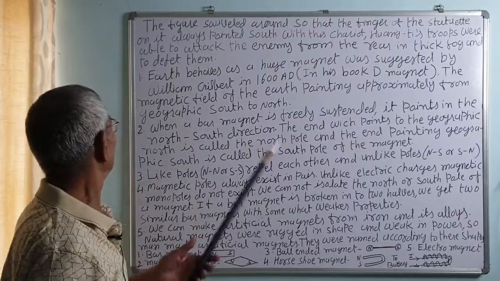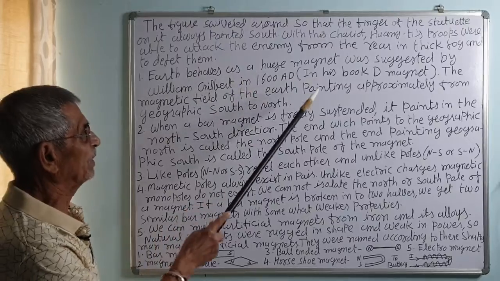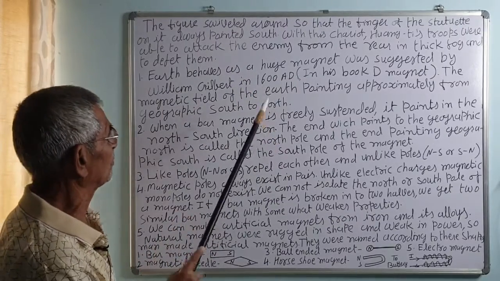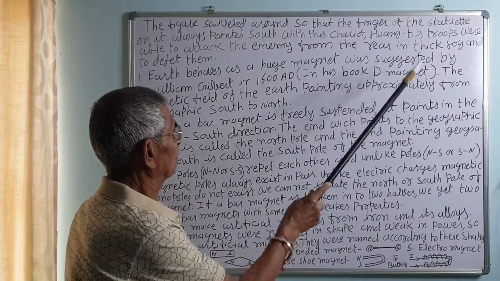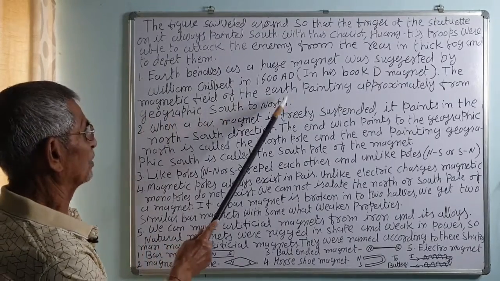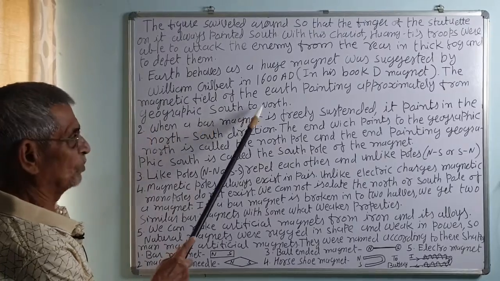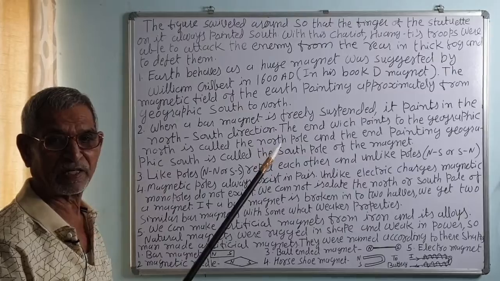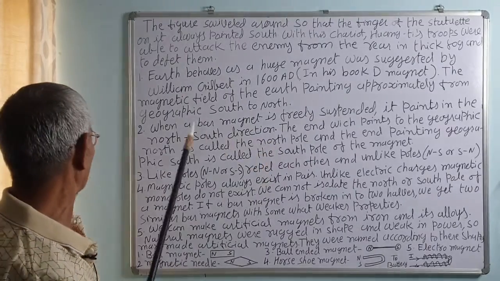Now some points regarding the Earth's magnetism. That the Earth behaves as a huge magnet was first suggested by William Gilbert in 1600 AD, during the time of Elizabeth I. In his book, he mentioned this. The magnetic field of the Earth points approximately from geographical south to north, not exactly, because the geographical axis and the magnetic axis of the Earth make an angle of 11.3 degrees.